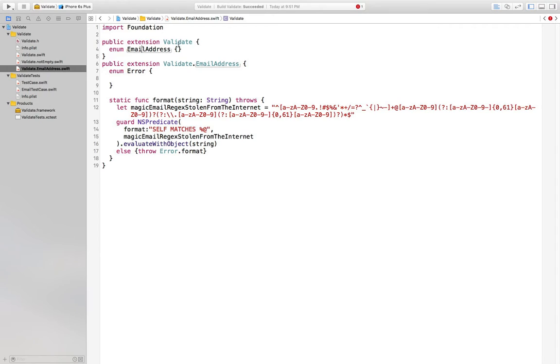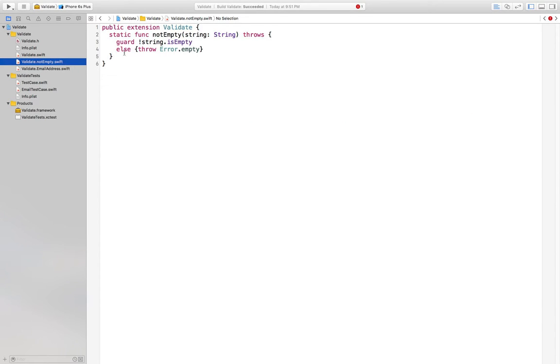So we'll extend validate with an enumeration that acts both as a namespace and as a place to put validate email address cases. Now, they're not really cases. They're just going to be static functions, but they will have the same kind of look.